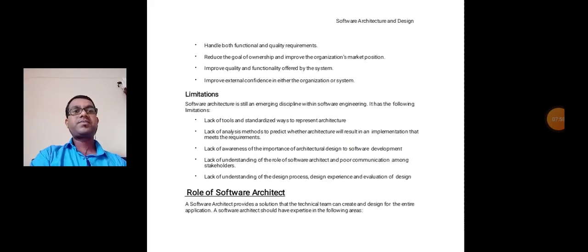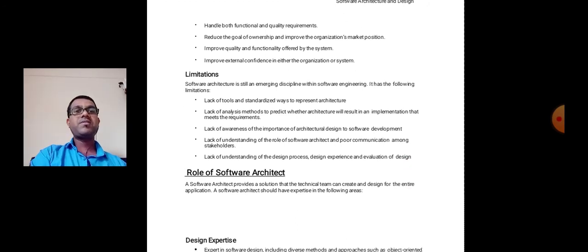There are a few things related to this design: handle both functional and quality requirements, reach the goal of ownership, improve the organization's market position, improve the quality and functionality offered by the system, and improve the external confidence in the organization of the system.